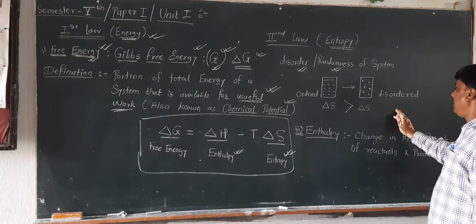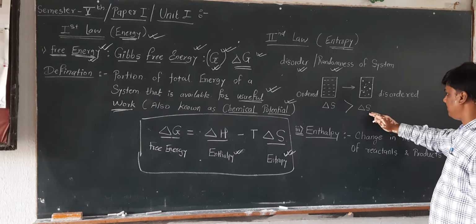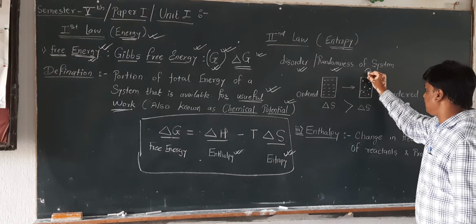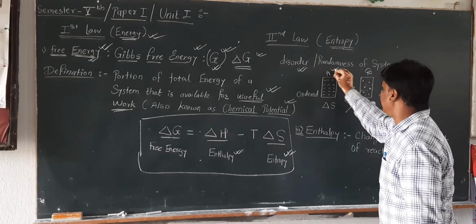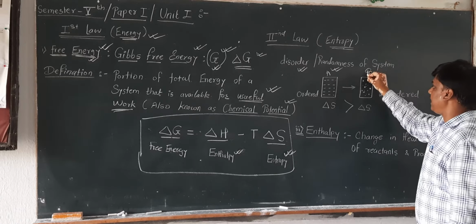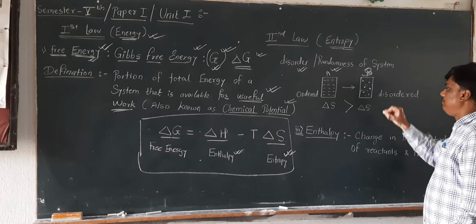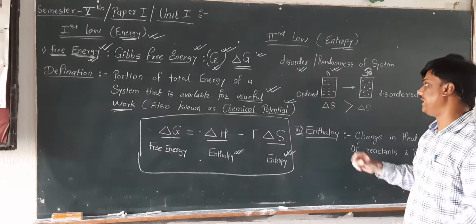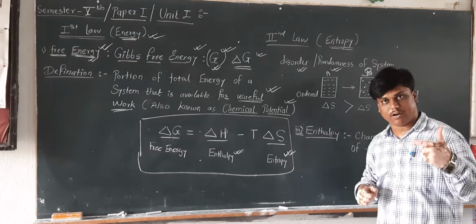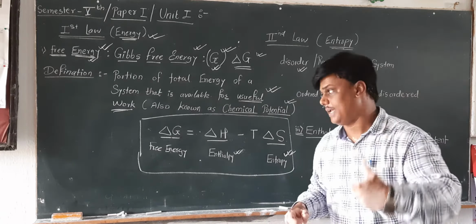So that is what we call disorder of the system. Suppose this is system B and this one is system A, then we will say that the entropy of system B is more than the entropy of system A.